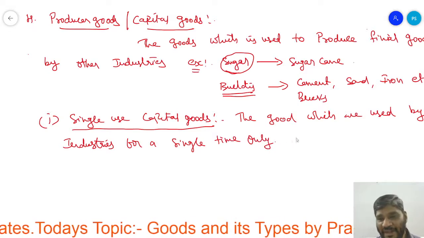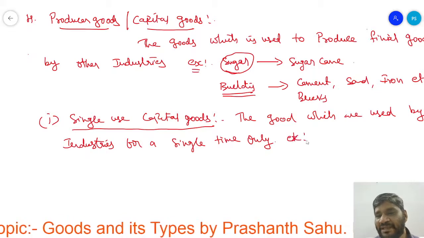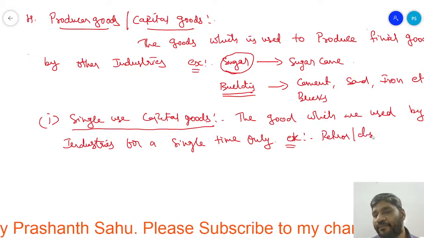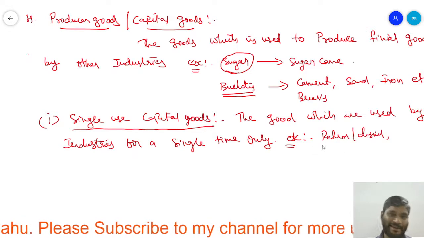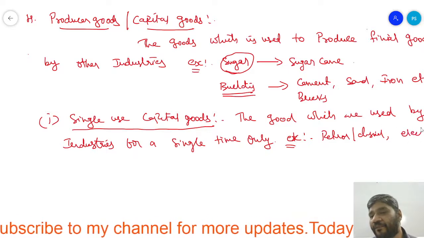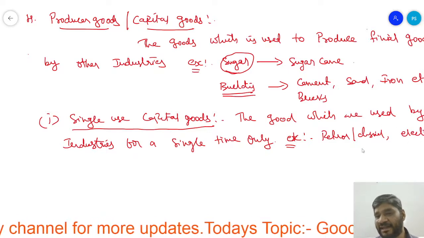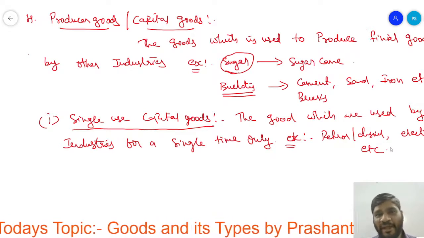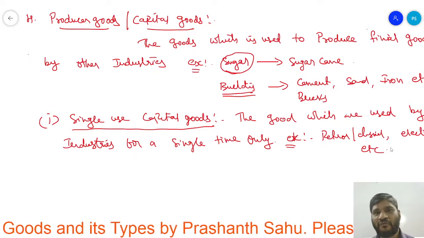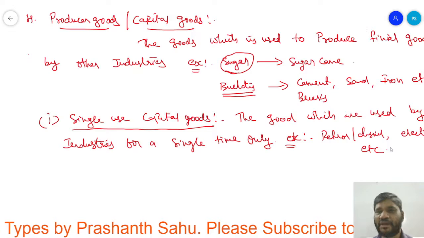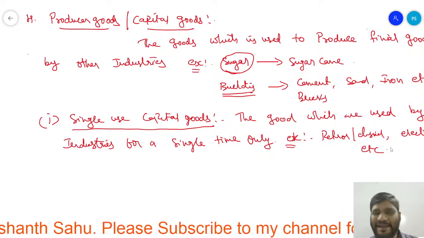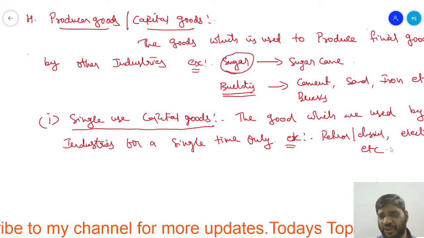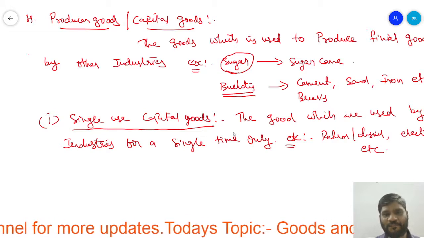For example, petrol or diesel, electricity, etc. Once the petrol is burnt, can we get it back again? No. Why? Because it is a single time use. Once burnt, it is completely exhausted. Most of the machines are run by industries with the help of petrol, diesel or electricity. Once the electricity is consumed, it cannot be gotten back, isn't it?